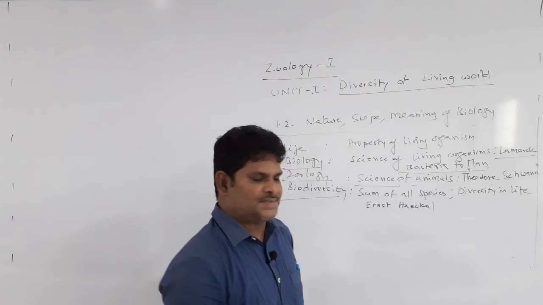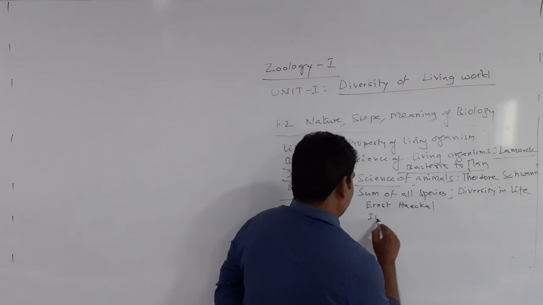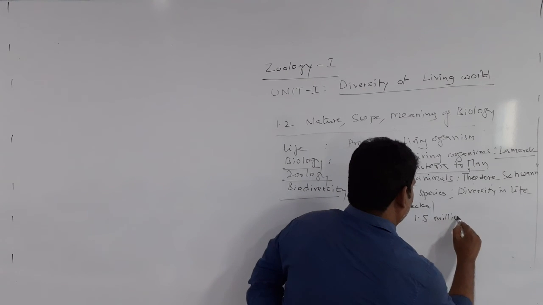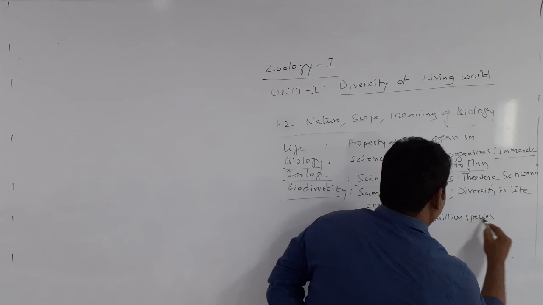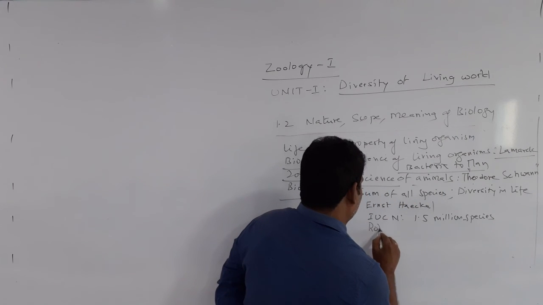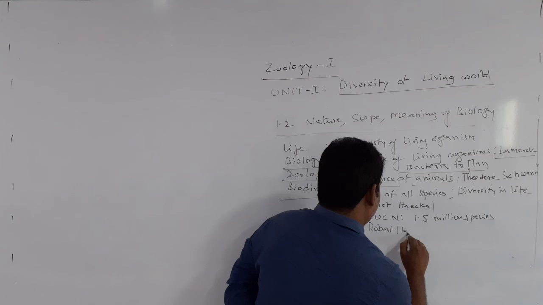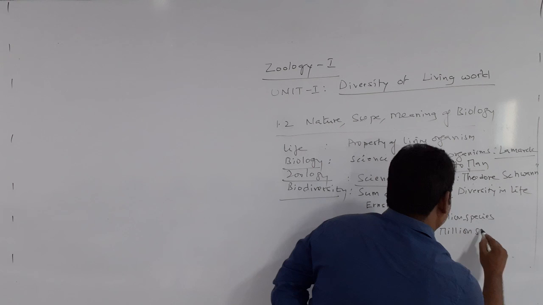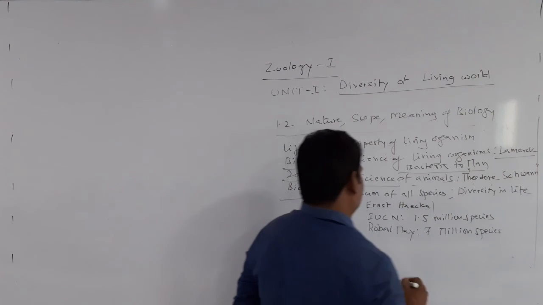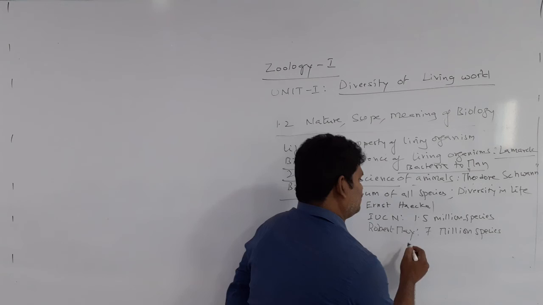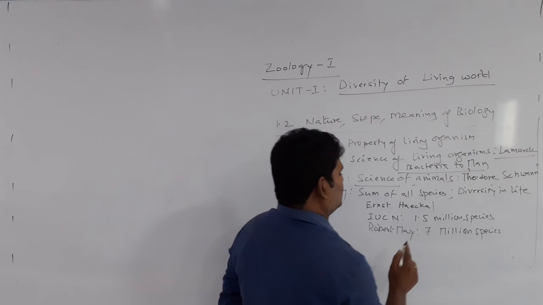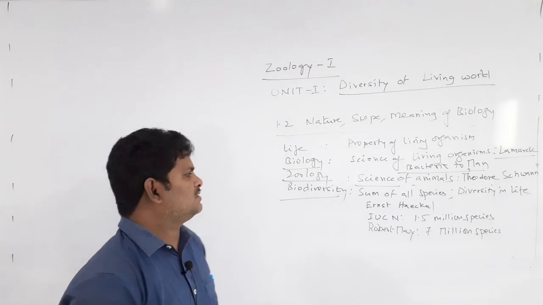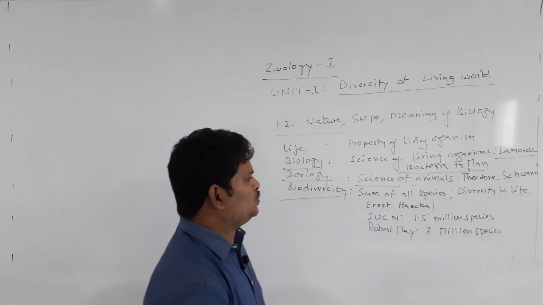The present number of species, according to IUCN, is 1.5 million. According to Robert May, it is 7 million species. So there is a huge number of species.